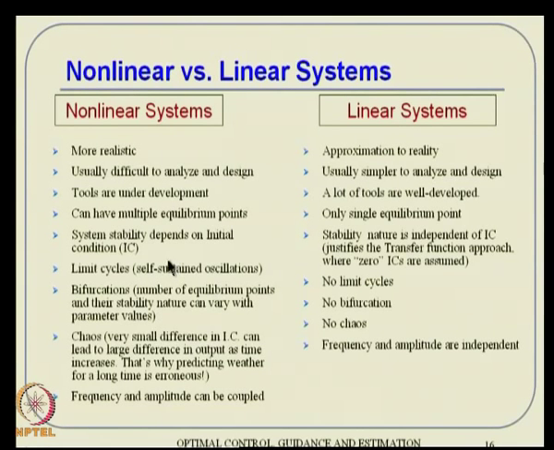Then there are concepts called limit cycle, which is a kind of self-sustained oscillation. There are concepts of bifurcation. In other words, the number of equilibrium points and their stability nature do not stay constant. They can vary with parameter values as well, and especially if it is a time varying system where the parameter values are changing, then you can lead to these bifurcation issues and all that actually. Then there is a concept called chaos, where a very small difference in initial condition can lead to a large difference in prediction.